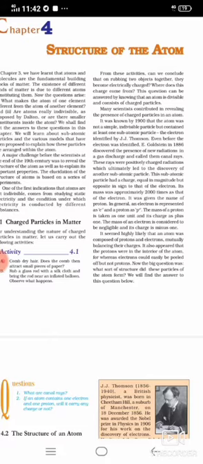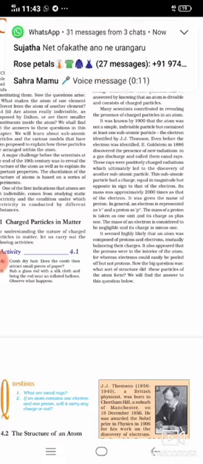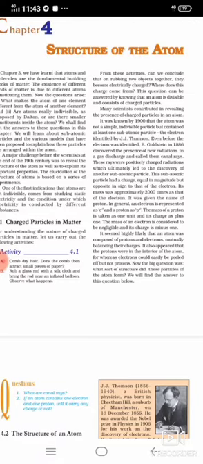Now the mass of a proton is taken as 1 unit and its charge as +1. The mass of an electron is considered to be negligible and its charge is -1. Why so?